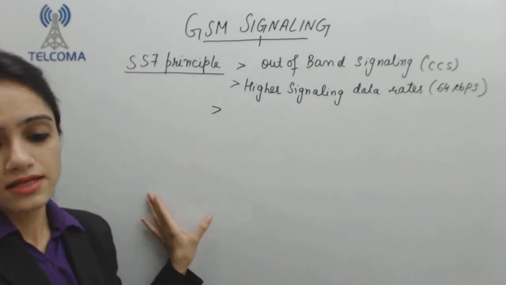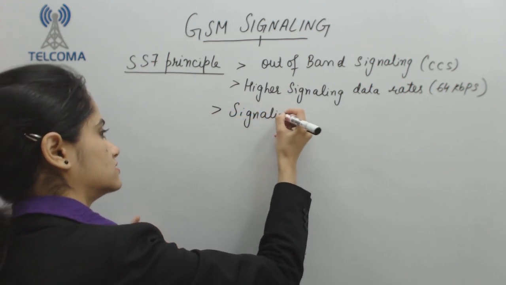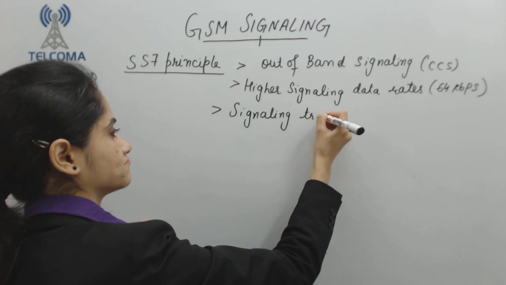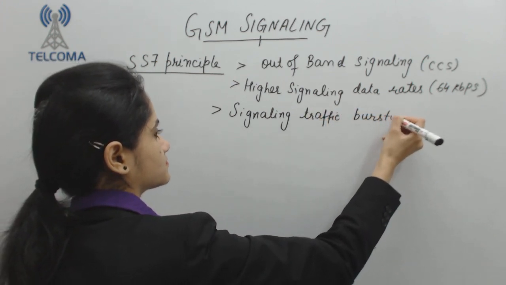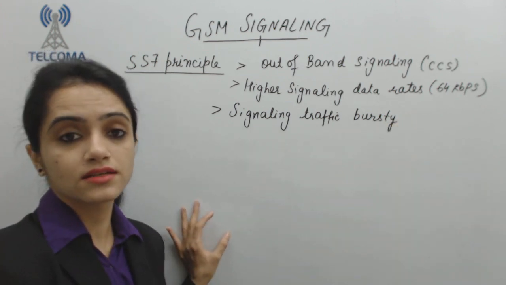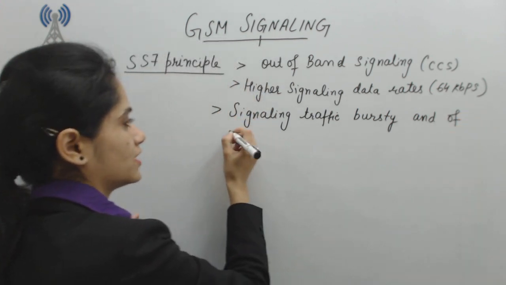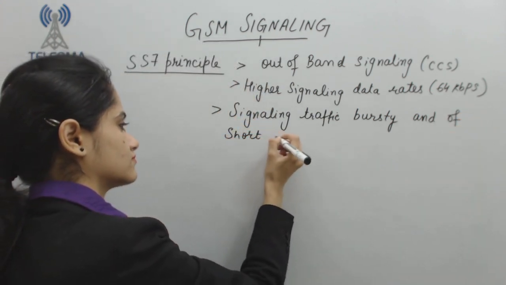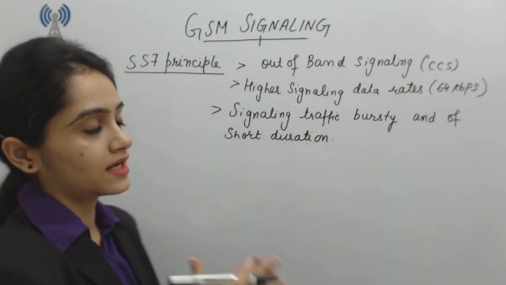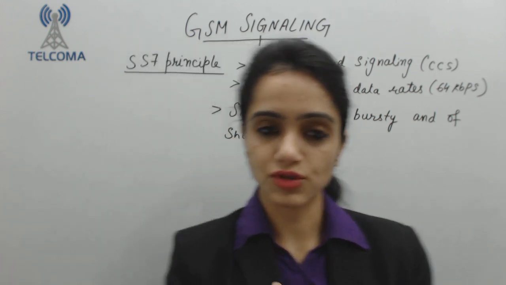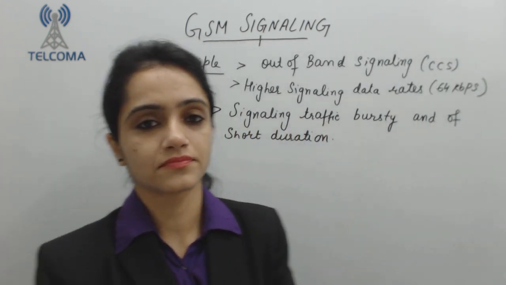Third, we have bursty signaling traffic of short duration. The data rate is very low and the duration short, so that it can flow with high speed.